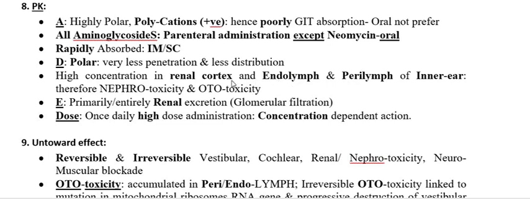Because of the high concentration deposition in these organs, the kidney or inner ear, organ toxicity occurs. If it concerns the kidney, we call it nephrotoxicity. If it concerns the ear, we call it ototoxicity.